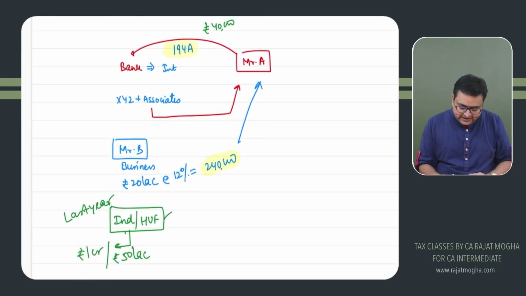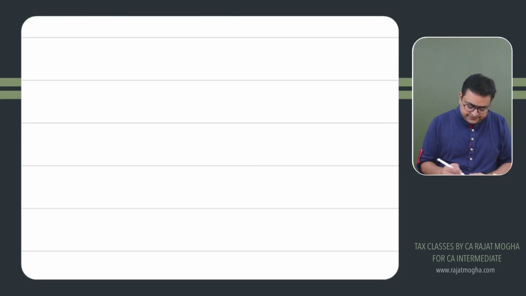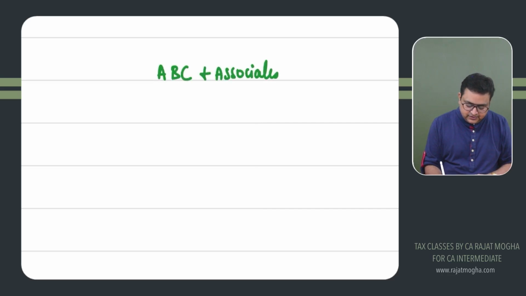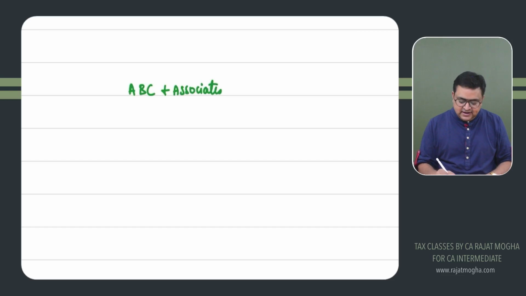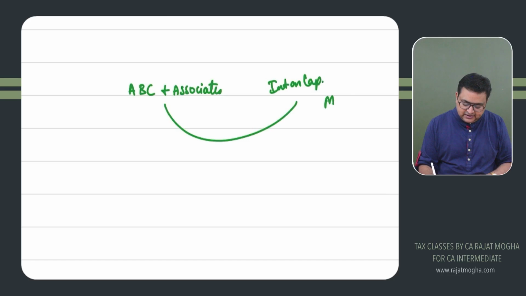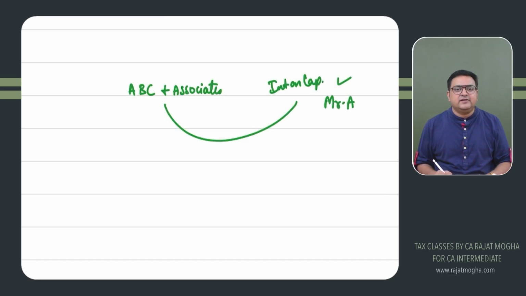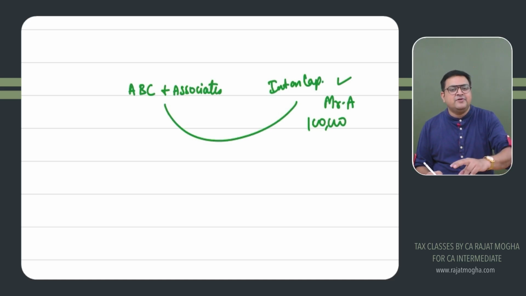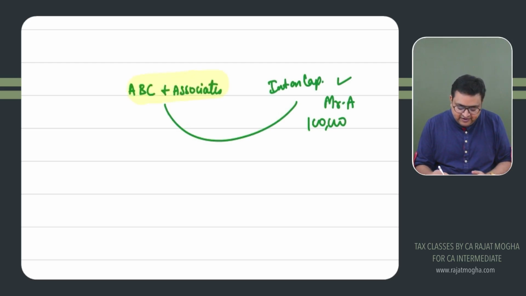Now sometimes, let's say a partnership firm is there, ABC and Associates, and they are giving interest on capital to one of the partners, Mr. A. Let's say he is receiving interest of rupees 1 lakh, more than the threshold limit. Here, how much do we have to see? For banks, etc., it is 40 or 50. For others, it is 5,000. So should ABC and Associates, while giving the interest to the partner, deduct TDS at a rate of 10%? The answer is no.